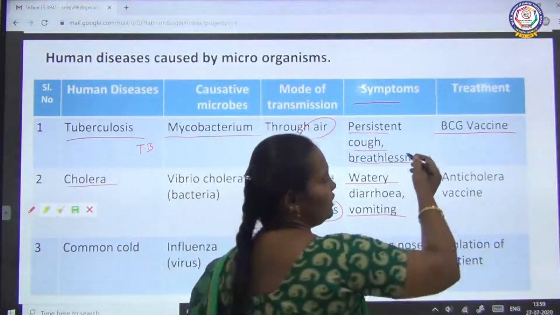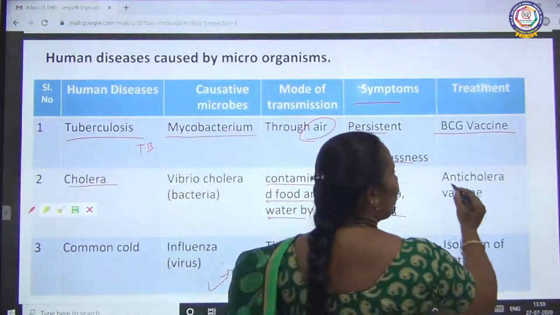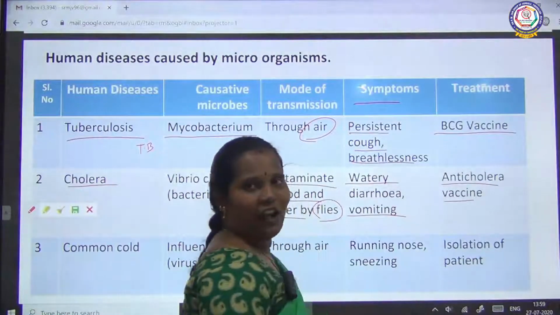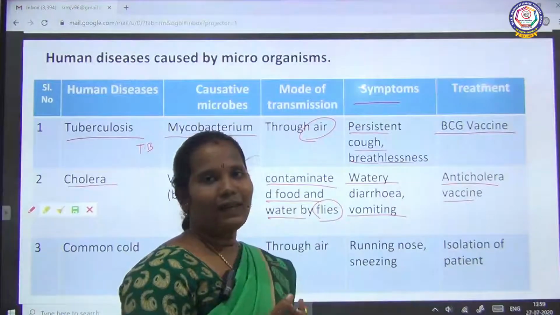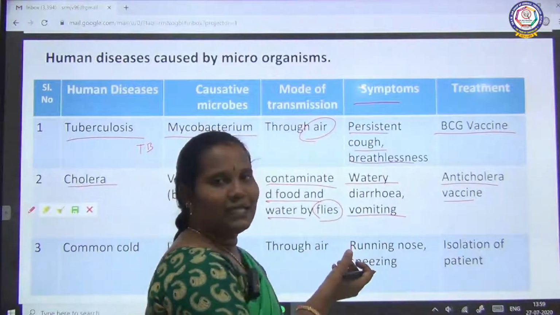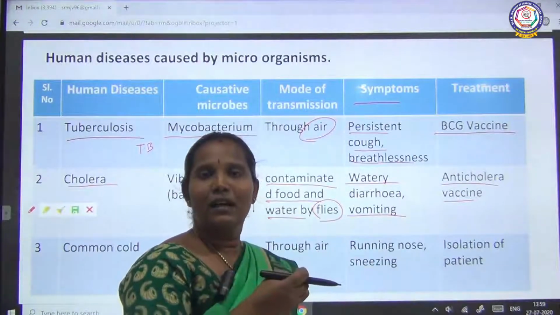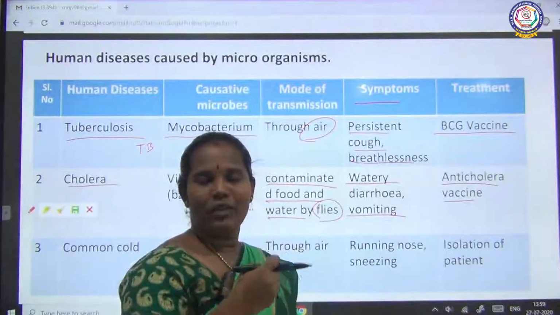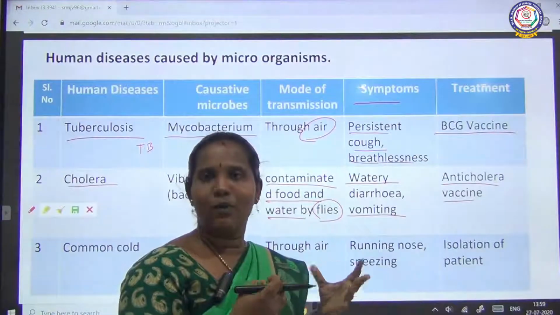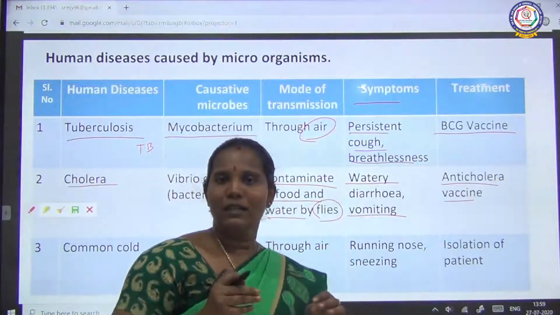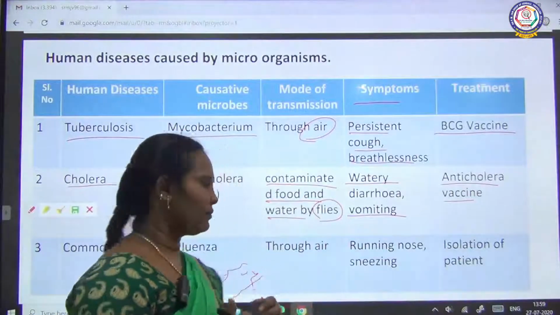Then treatment. What is the treatment for cholera? Anti-cholera vaccine. Vaccine we know very well. A vaccine is a substance. The substance gives the fighting protein. It is a protein substance. It gives immune power to our body, isn't it?